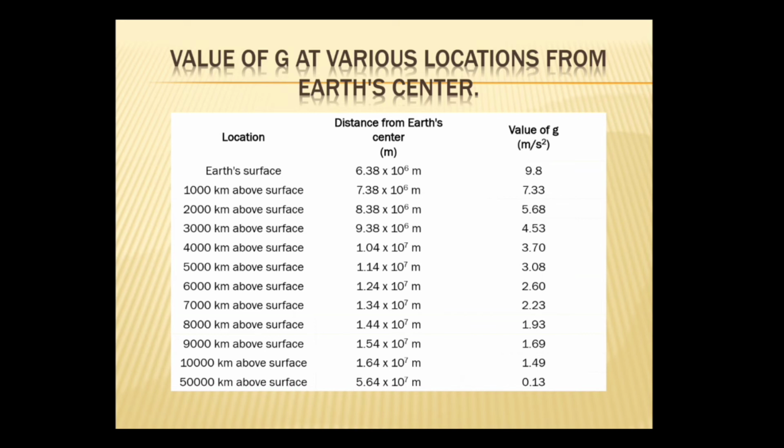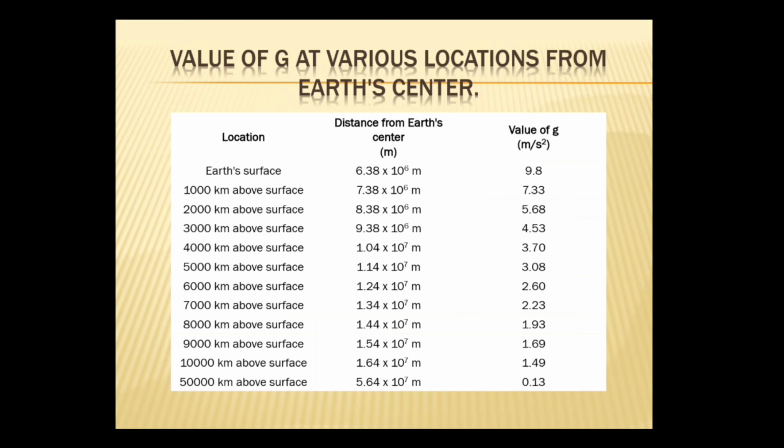As you can see here, when the object is 1000 km above the surface, it is 7.33. And on the surface of the Earth, as we have calculated, the value of g is 9.8. And when it goes to greater heights like 5000 km, the value of g is 3.08.